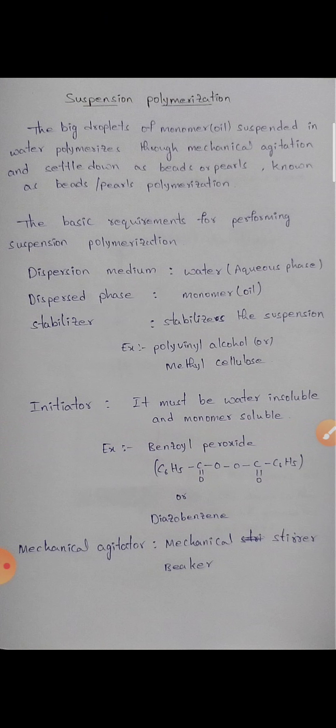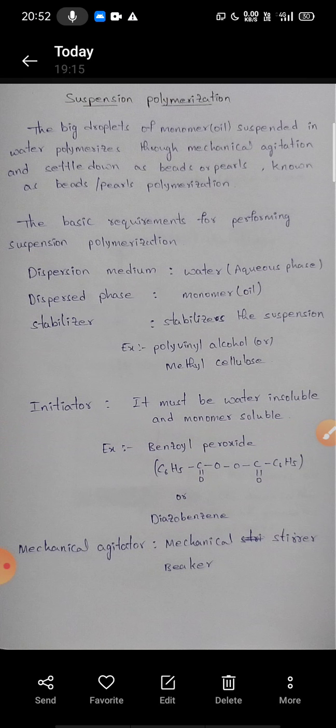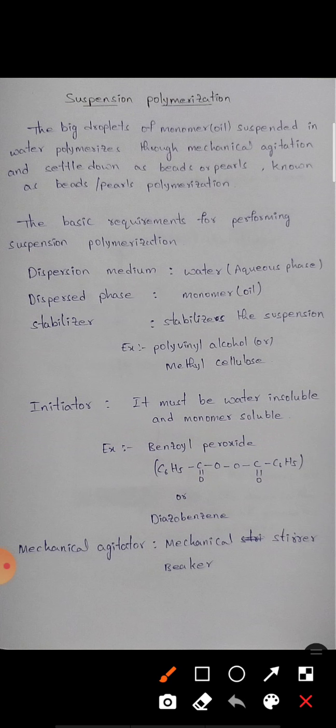The basic requirements for performing suspension polymerization are: dispersion medium, dispersed phase, stabilizer, initiator, and mechanical agitator. Here, the dispersion medium is water, the dispersed phase is oil or monomer, and the stabilizer stabilizes the suspension, for example polyvinyl alcohol or methyl cellulose.